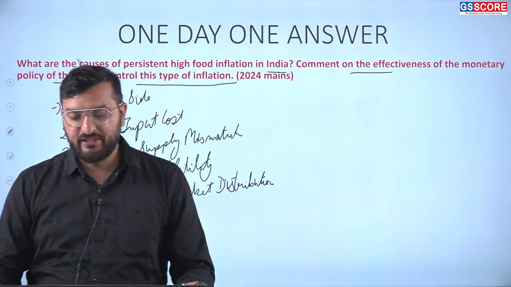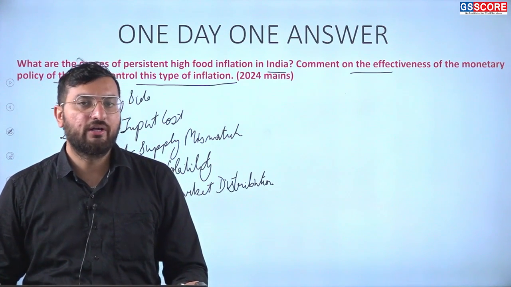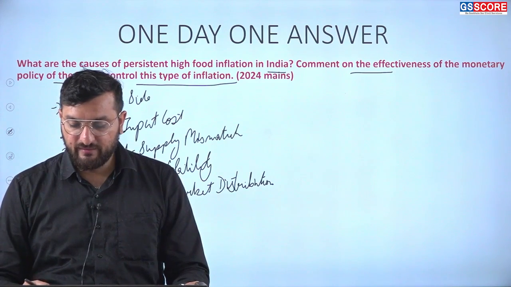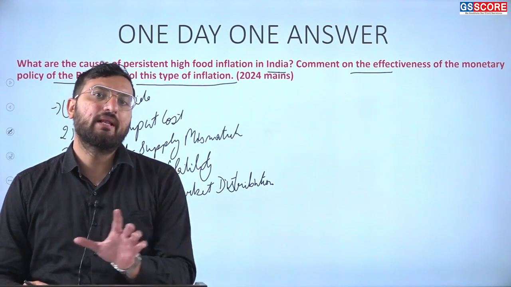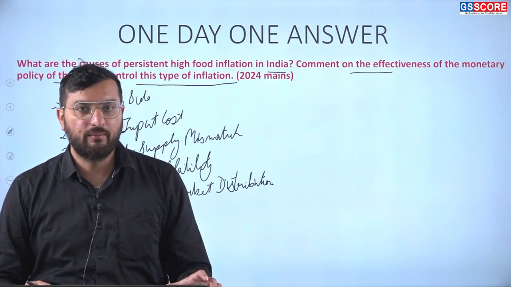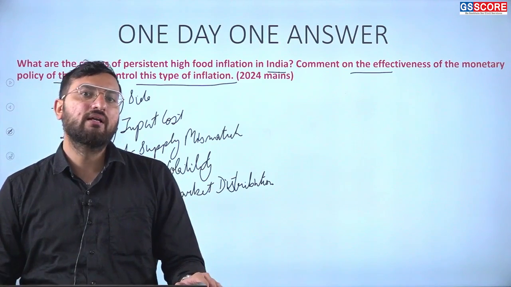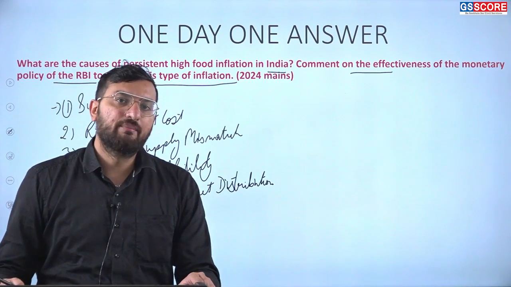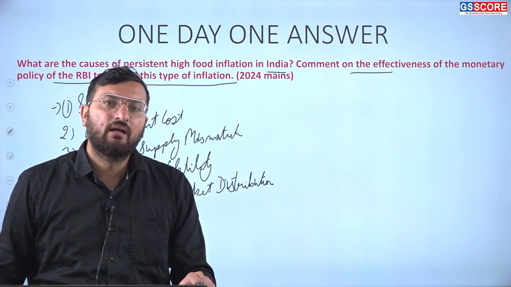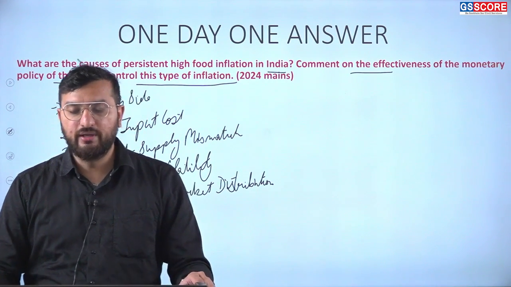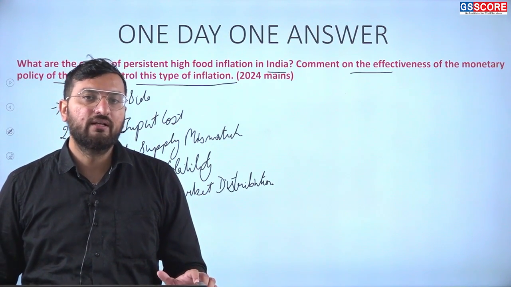If we talk about the effectiveness of the RBI's monetary policy, yes, it is helping to reduce inflation, but our food inflation is being driven by supply side problems, not demand side problems. The RBI is controlling inflation on the demand side, and we have the problem on the supply side, so the control will not be that effective. The RBI also increased the interest rate in 2022-23 to reduce inflation, but again, things have to be improved on the supply side.